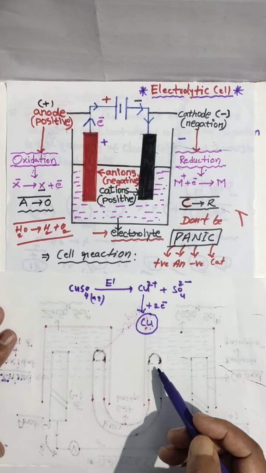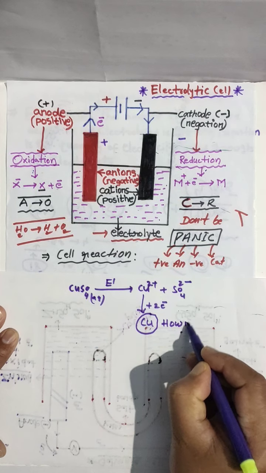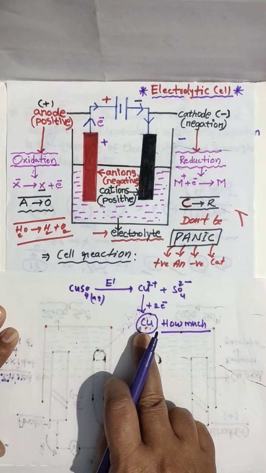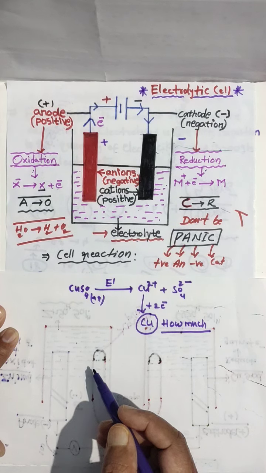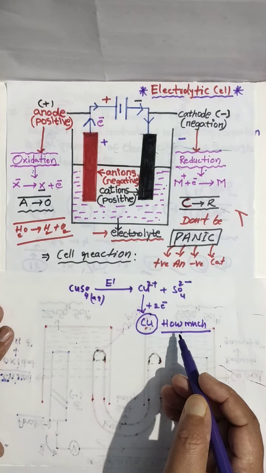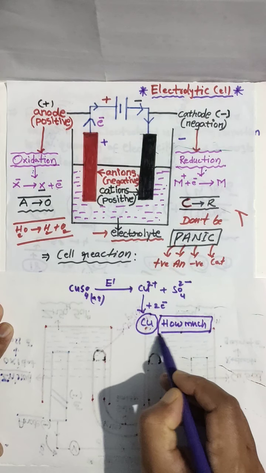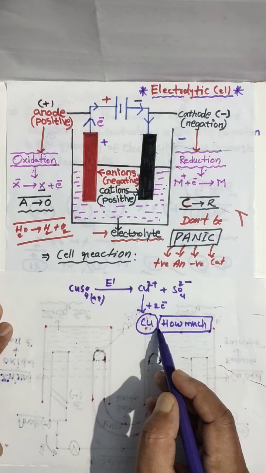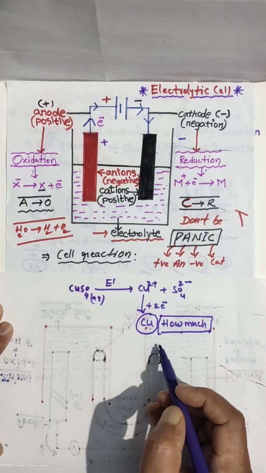And Faraday's law explains how much metal will deposit on the cathode. So Faraday's first law explains the amount of substance deposited on the cathode when we pass electrical current.